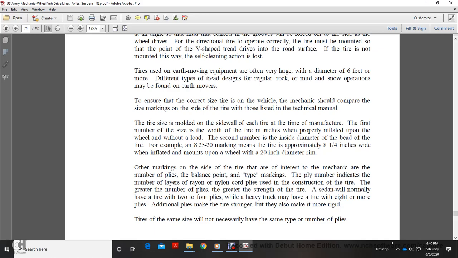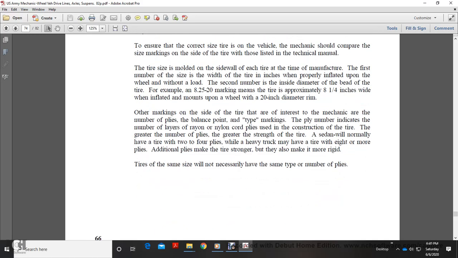For example, an 8.25-20 marking means the tire is approximately 8.25 inches wide when inflated and mounted on a wheel with a 20-inch diameter rim. Other markings on the side of the tire are of interest to mechanics: the number of plies, the balance point, and the tire type markings.